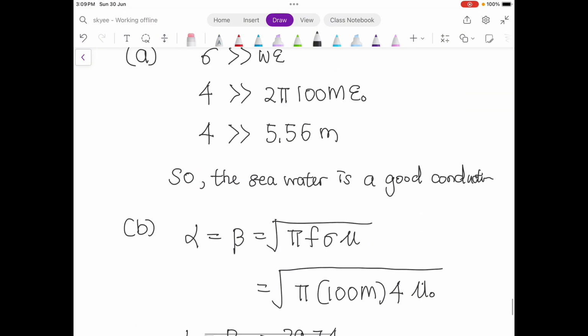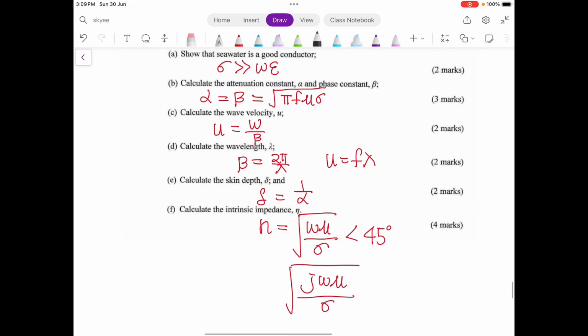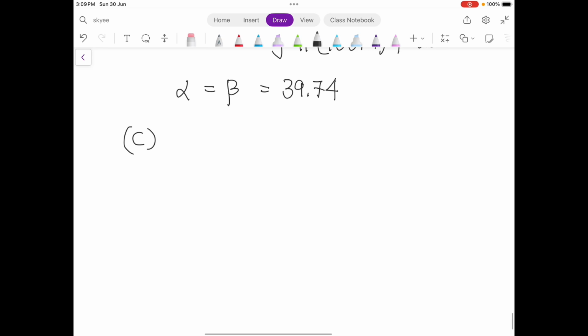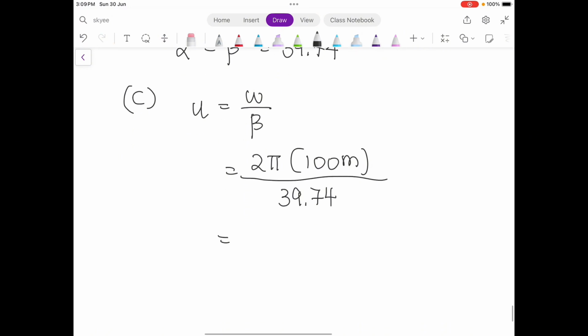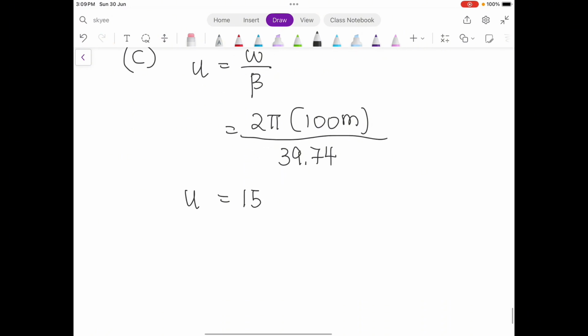Then for part C, you have to calculate the wave velocity, and wave velocity is omega divided by beta. So this is 2 pi f, with f equal to 100 mega, divided by 39.74. The result is 15.8 mega meter per second. This is the speed.